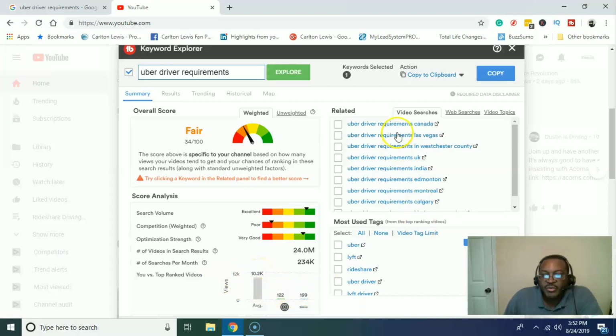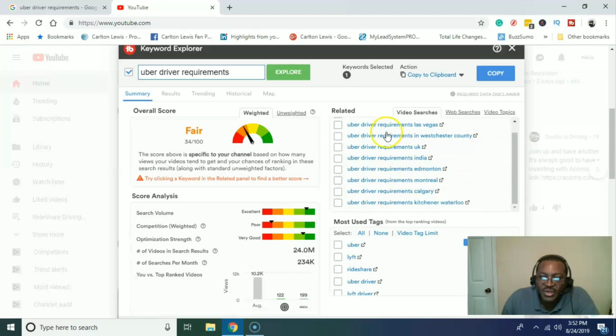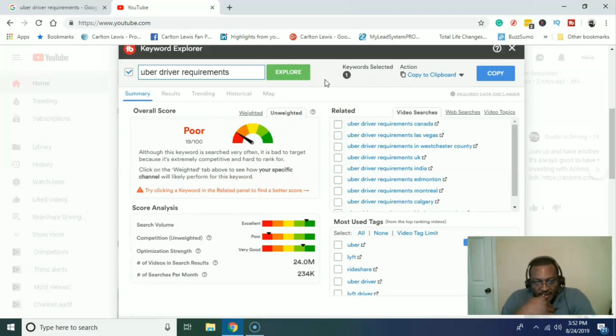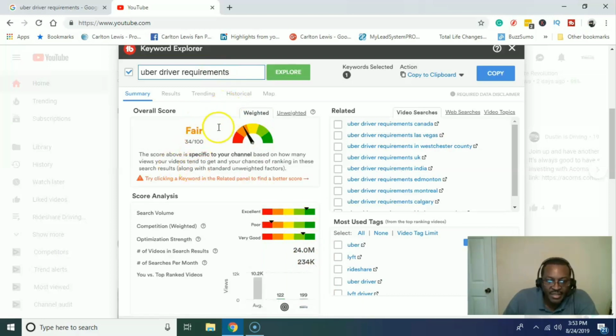Other things you can do if you want to get specific, you can do Uber driver requirements Canada, Uber driver requirements Las Vegas, Uber driver requirements in Westchester County. So it's giving you suggestions that you can use, right? So let's see what else I can grab off of this. Let's look at the unweighted score. And it says poor. Okay, poor because the competition's high on it, right? But you can still optimize this thing and still rank it. So I'm still going to go after it because I think I could do some serious damage with it, right?